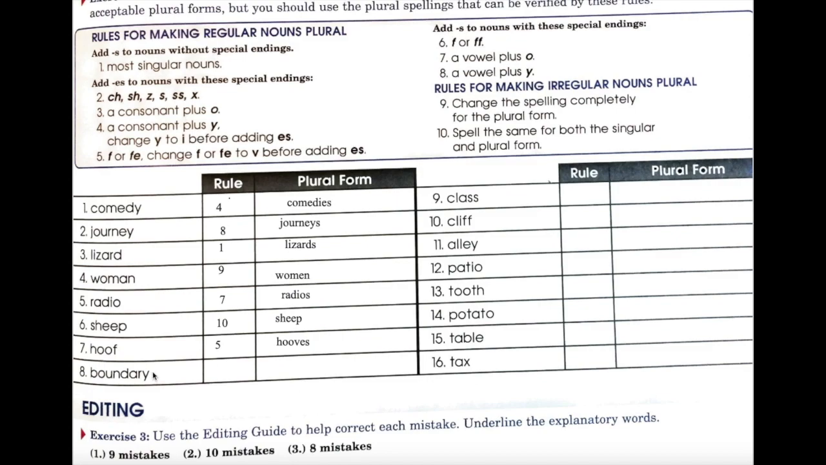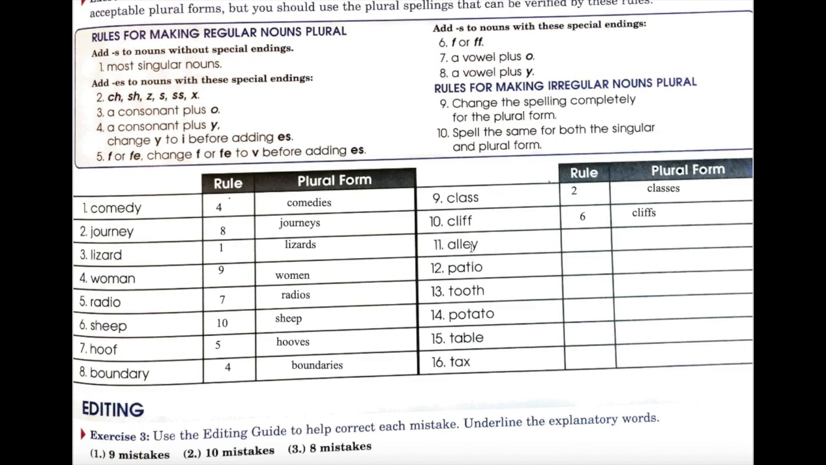Boundary. Boundary ends with a Y. It ends with a consonant plus a Y. So it's rule number 4. Rule number 4 says change the Y to an I and add ES. Boundaries. Class. Class ends with 2 S's. That's rule number 2. Rule number 2 says add ES. Classes. Cliff. Cliff ends with 2 F's. That means it's rule number 6. For rule number 6, we just add an S. Cliffs.